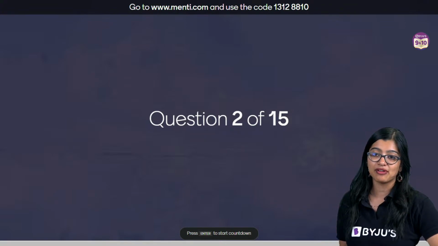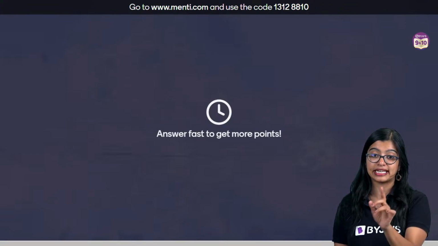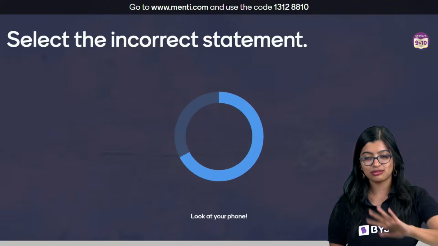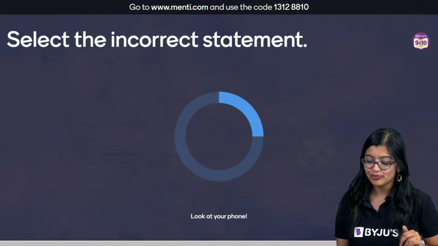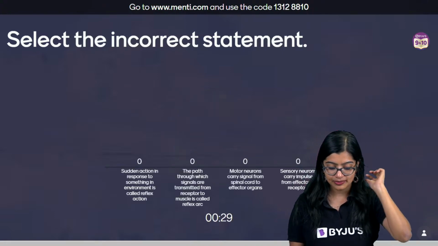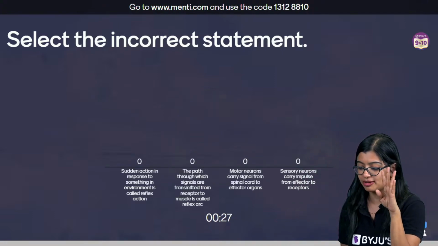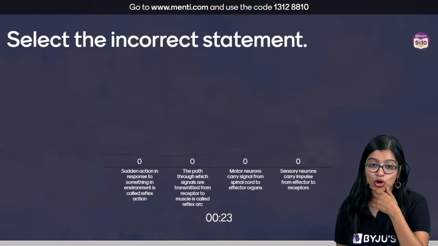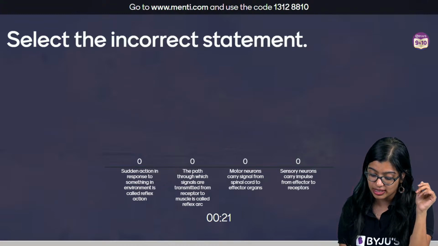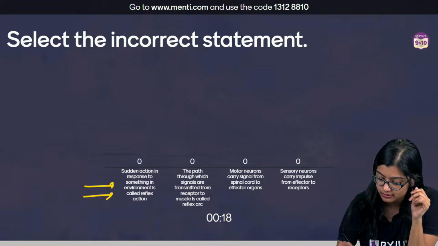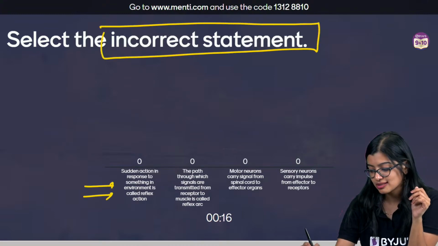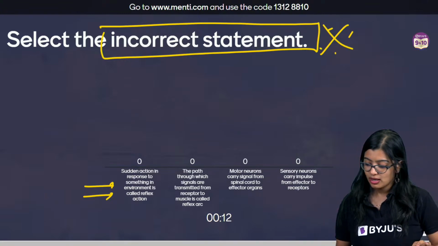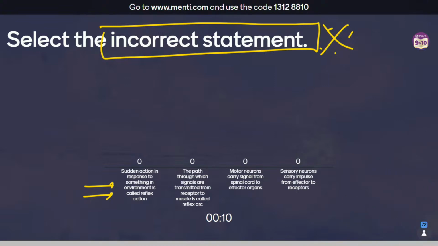But up until that, everybody, question number 2 on your screens now. Select the incorrect statement. So you have 4 statements regarding reflex action, everyone. So quickly have a look and identify which is the incorrect. I will stress on this. Incorrect statement. Everyone quickly answer.